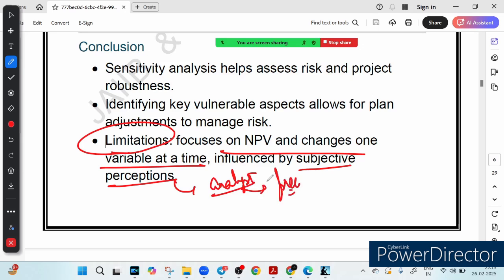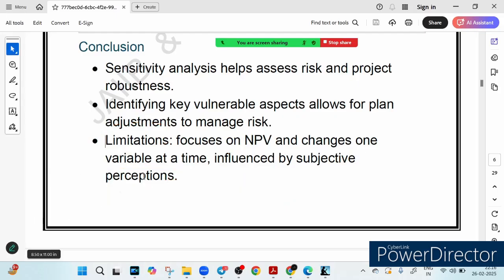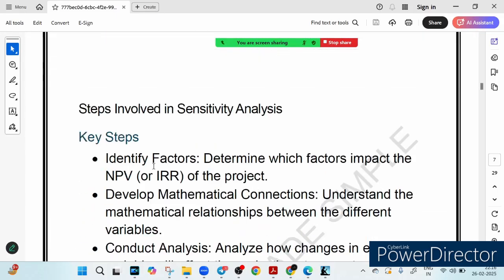Still, it is a powerful tool that can help business and banks avoid financial disaster. So what we learned from this discussion is that sensitivity analysis helps predict financial risk and uncertainty. It highlights the most vulnerable aspect of a project. It allows business to prepare better strategy and to avoid loss. So I hope this sensitivity analysis is clear now, right? Why it is super useful. Now let's see what are the steps involved in this sensitivity analysis.